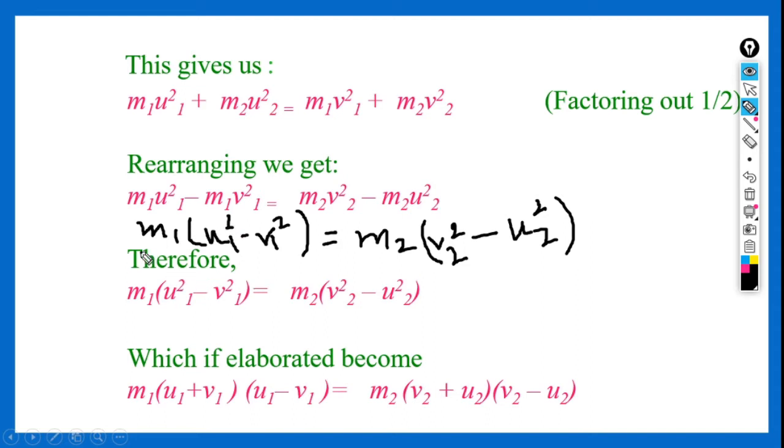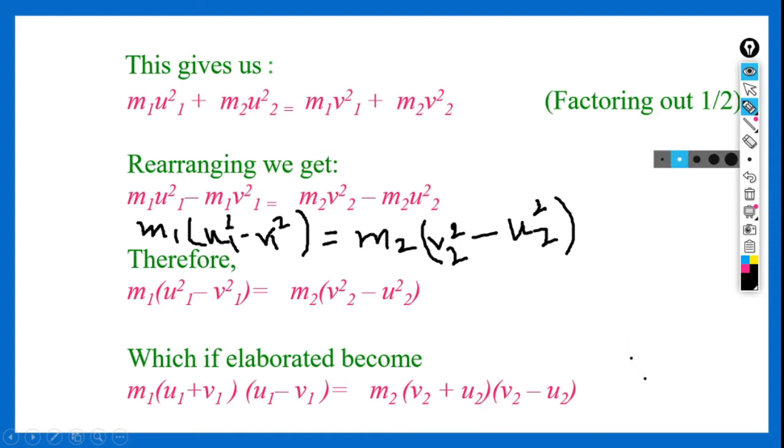Now if we elaborate this equation according to a square minus b square equals a plus b into a minus b, when we expand using that formula we get m1 into u1 plus v1 into u1 minus v1 is equal to m2 into v2 plus u2 into v2 minus u2.